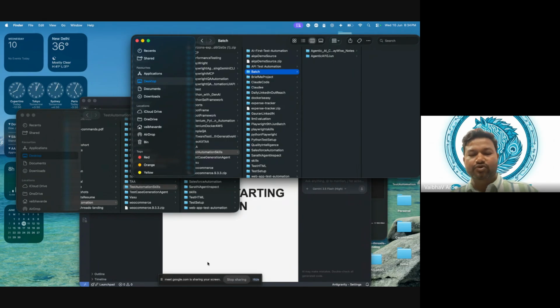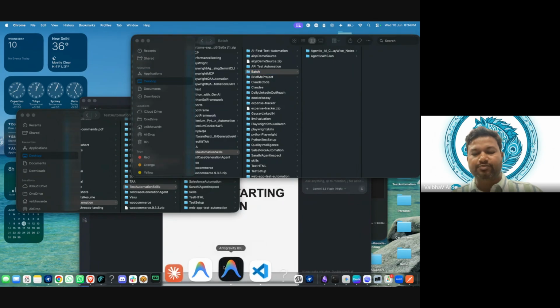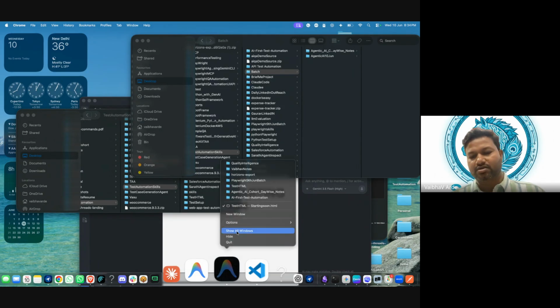To code, we need an IDE, right? What is IDE? Interactive development environment. I have VS Code and I have Anti-Gravity, and I feel it makes sense for us to learn about coding assistants. Anti-Gravity is one of the better versions than VS Code, so let's go with Anti-Gravity.